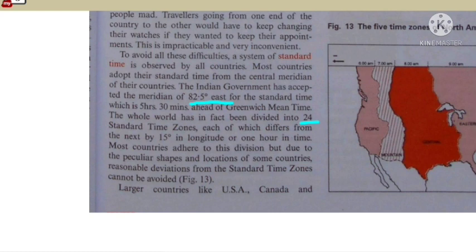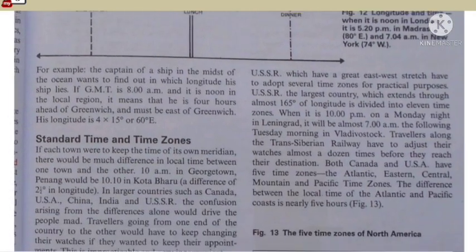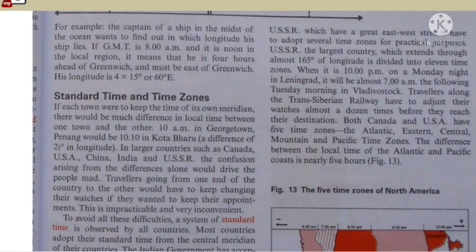Most countries adhere to this division, but due to their peculiar shape and locations, reasonable deviations from the standard time zones cannot be avoided. Large countries like USA, Canada, and USSR, which have great east-west stretch, have to adopt several time zones. USSR, the largest country, which extends through almost 165 degrees of longitude, is divided into 11 time zones.